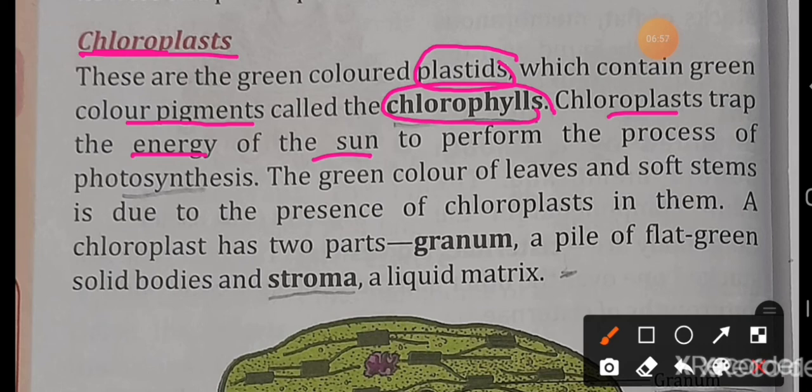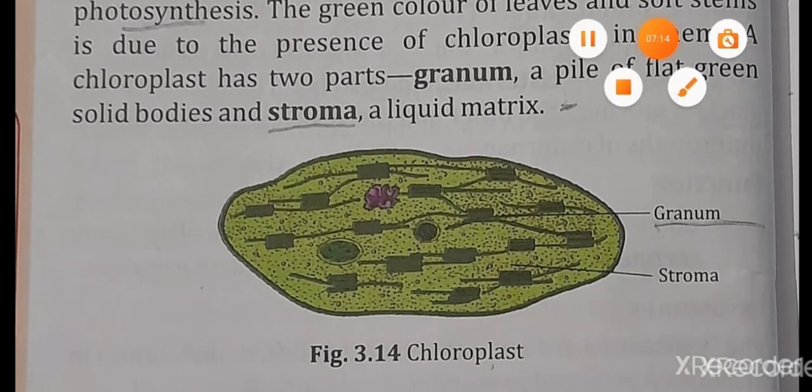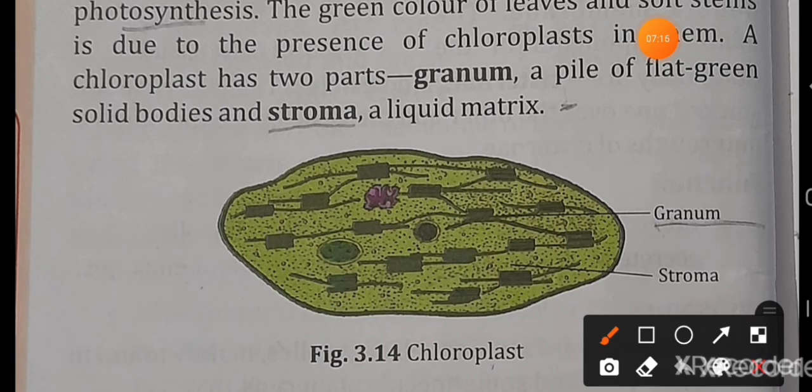The green color of the leaves and the soft stem is due to the presence of this chloroplast. And chloroplast has two parts, granum and the stroma. If you see here in this picture, the granum is a pile, that means a bundle or a group of flat green solid bodies.